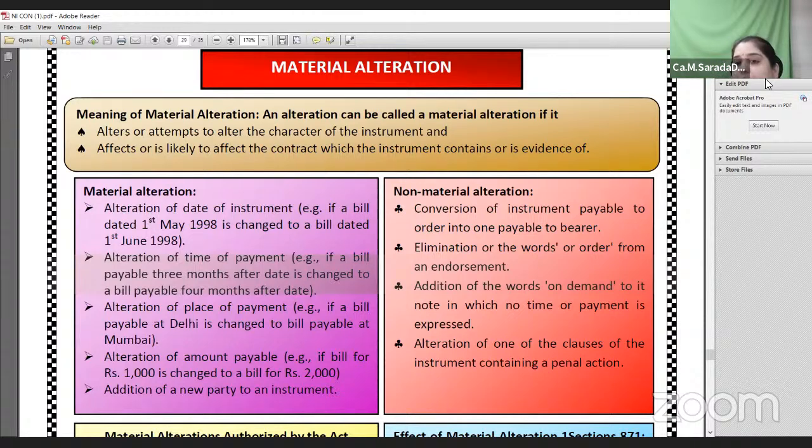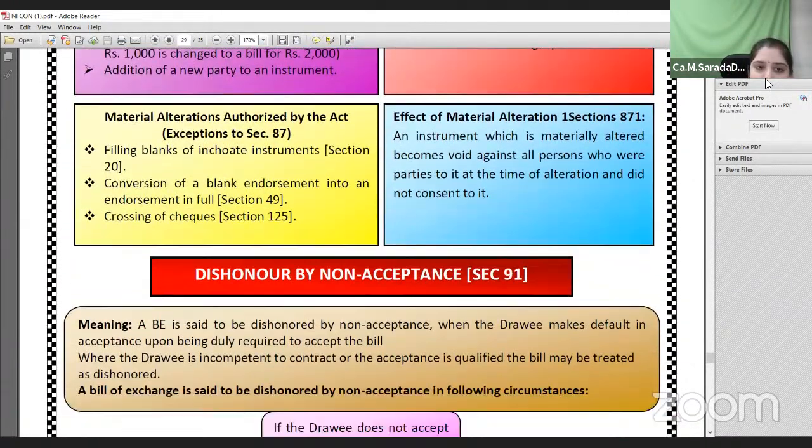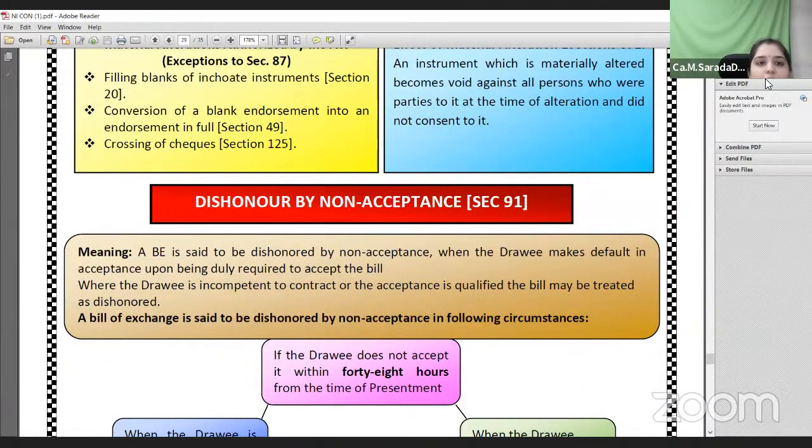However, eliminating the words or order from the endorsement, or converting a bearer instrument to an order instrument, or adding the words on demand, is not called a material alteration, as it does not have any impact on the instrument. Filling in the blanks of an incomplete instrument, converting blank into full, and crossing of cheques are also not called material alterations. Once the instrument is materially altered, it becomes void against all the persons or parties who made the alterations or who have endorsed the instrument.